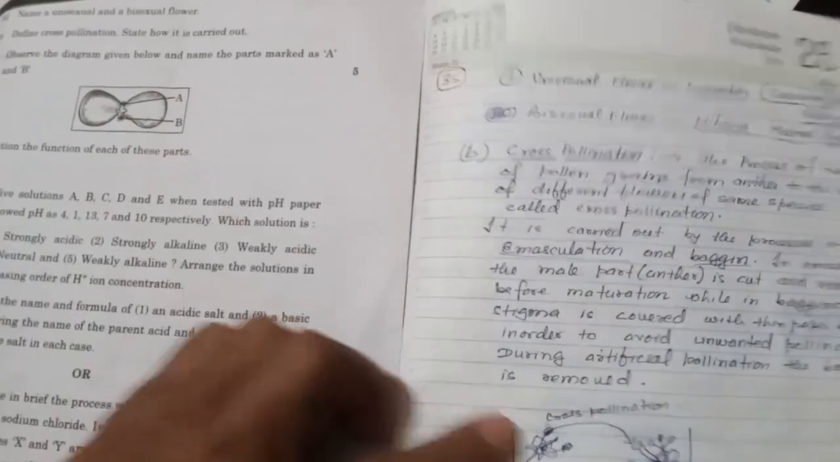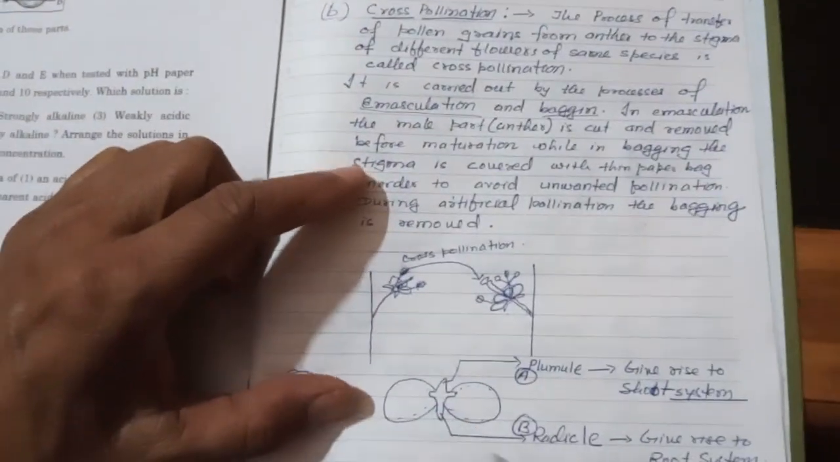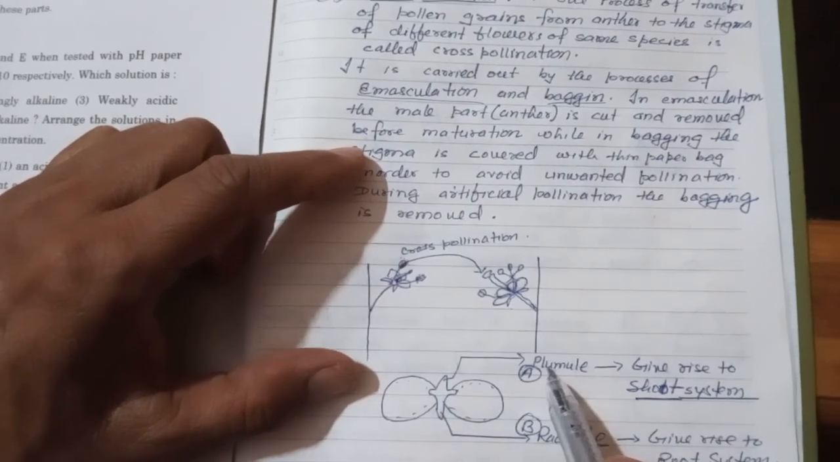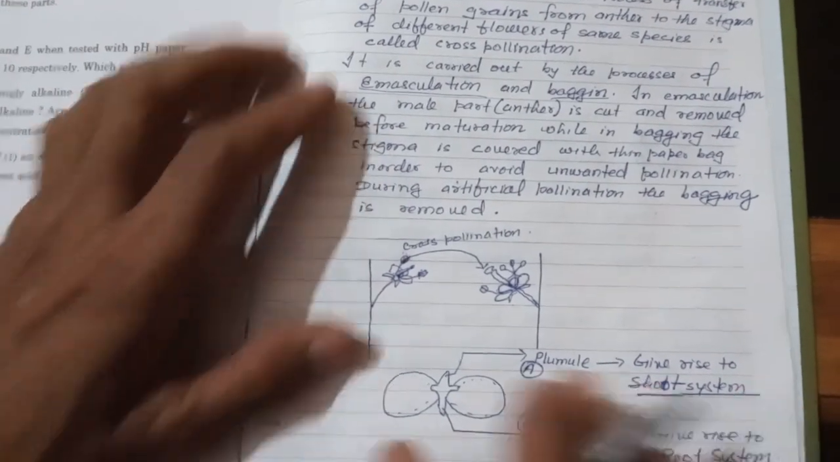A and B. A is the plumule and B is the radicle. The plumule gives rise to the shoot; it is a precursor of the shoot system. The radicle is a precursor of the root system.